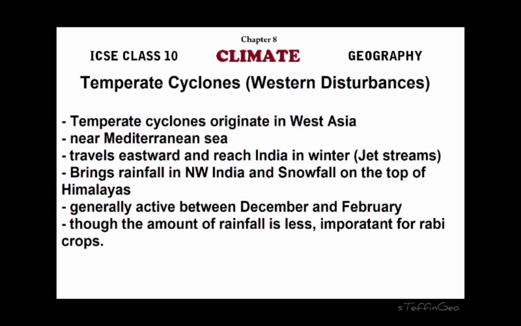Comparatively very less in amount, but it is very much important for the cultivation of crops during the winter season. The crops cultivated during winter are called rabi crops, right? So this rainfall helps in the cultivation of rabi crops like wheat and other crops, right? So that's about the western disturbances. It's usually active between December and February.